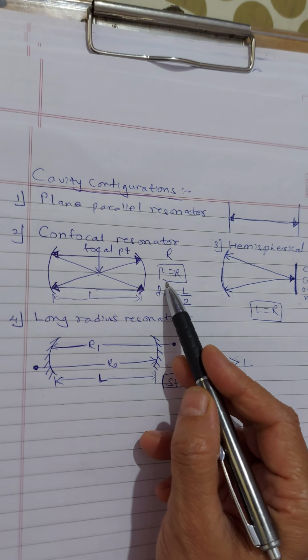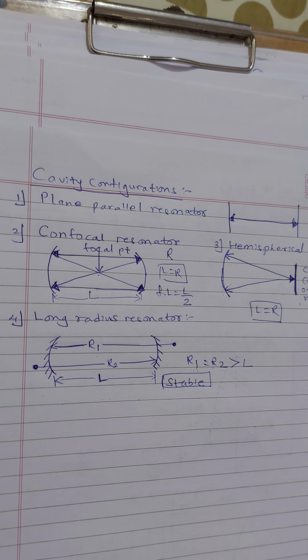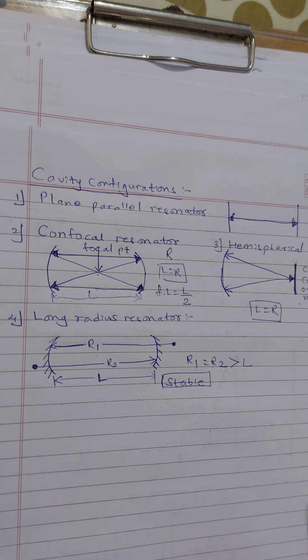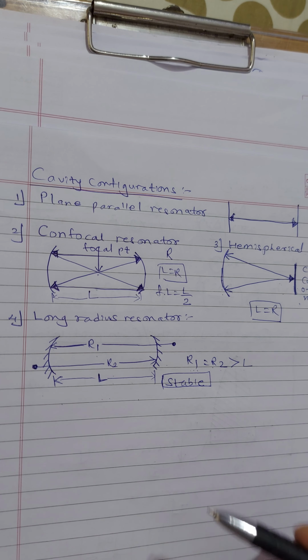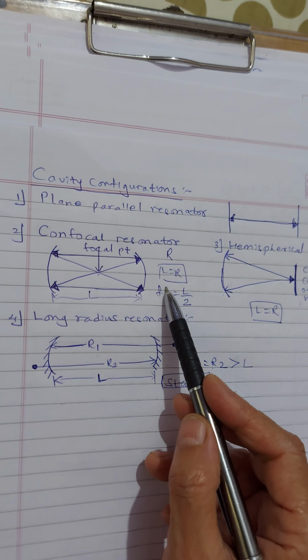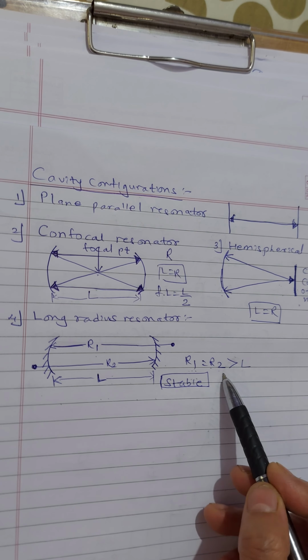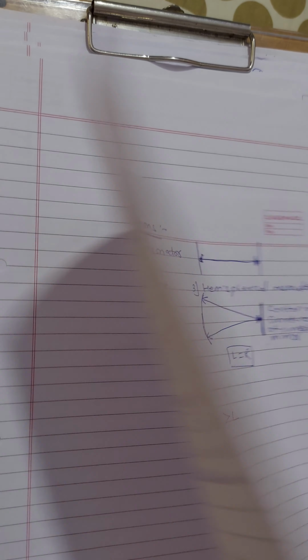In the earlier case L is equal to R, and there was no chance of doing so, because we have not spoken about that; the problem itself was as far as stability is concerned and even aligning is concerned. So we never thought about this issue. In that case L is equal to R, but in this case R1 is equal to R2 greater than L. So this is what is happening as far as these three topics are concerned.